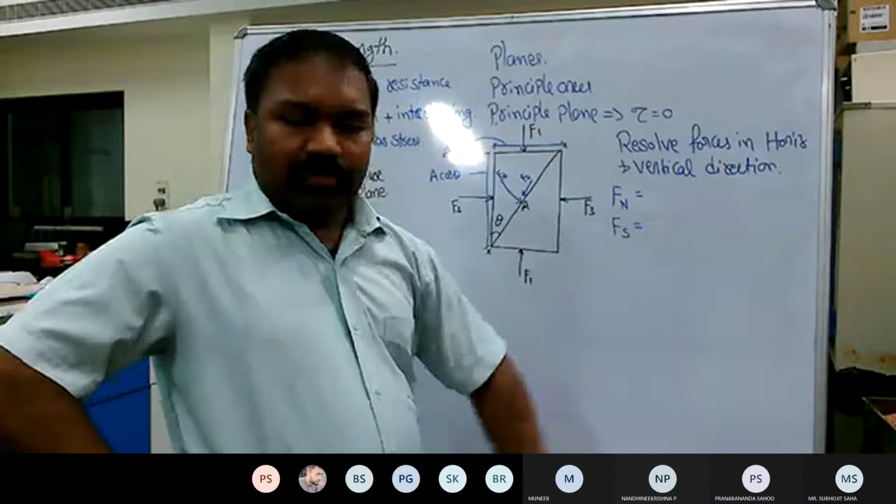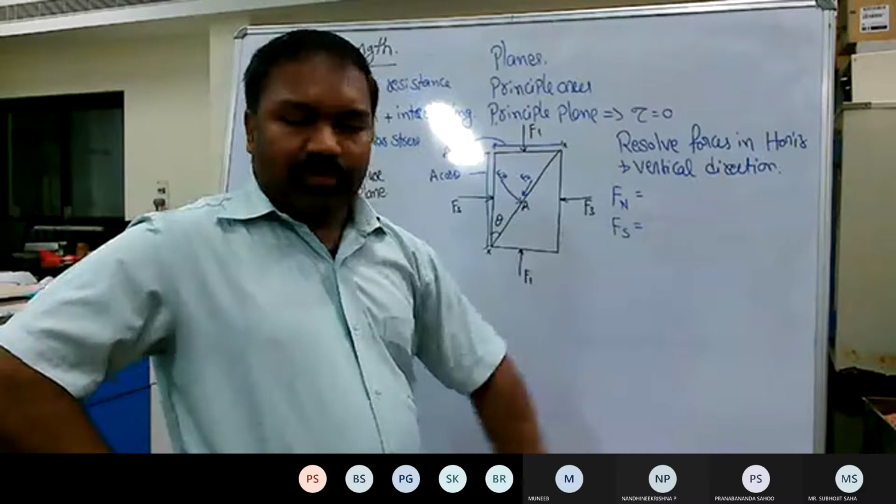Once you write the F1 component, maybe F1 sin theta or F1 cos theta, maybe correct or not, just see F1 component plus F3 component. Then the other one is F1 component minus F3 component. Okay, so now these are the forces. If you want to convert this into stresses, sigma n is equal to force upon area.